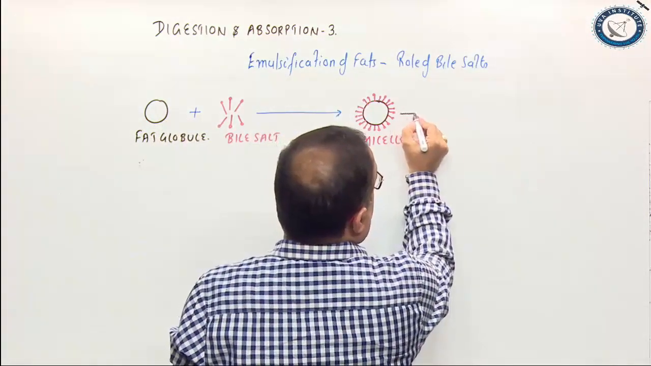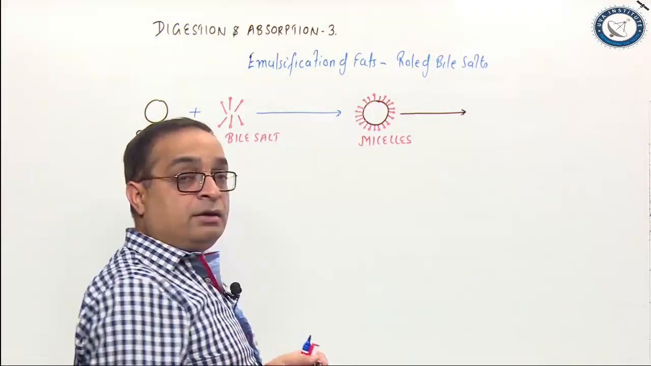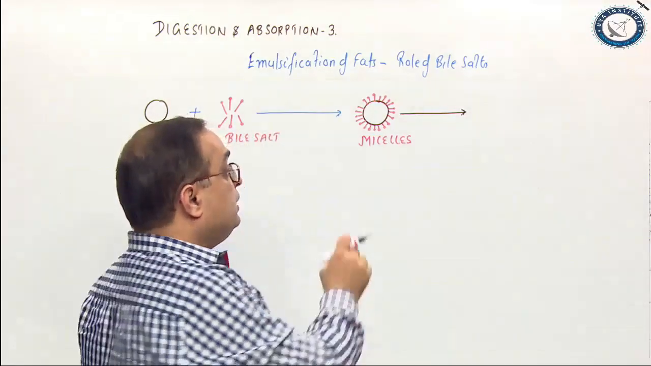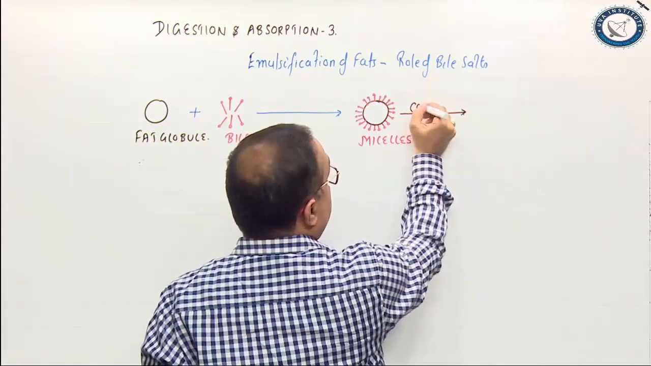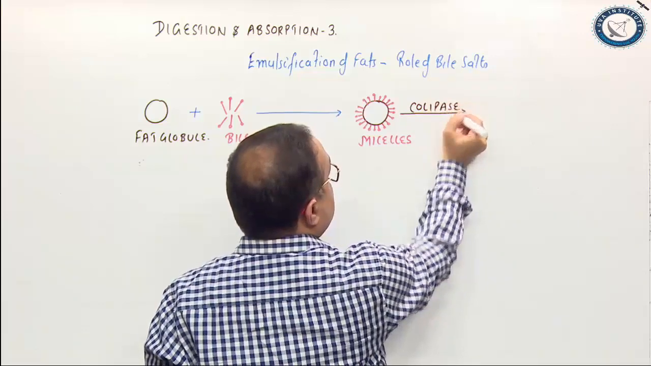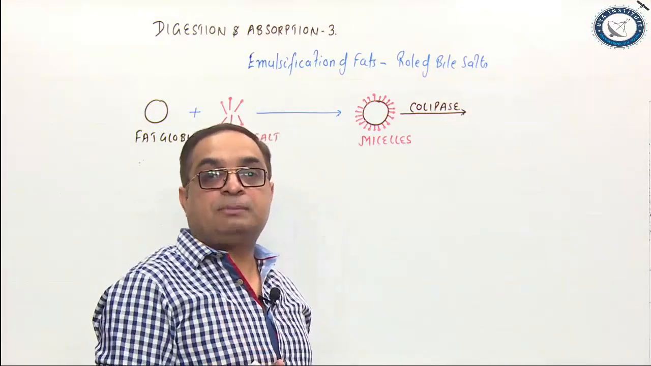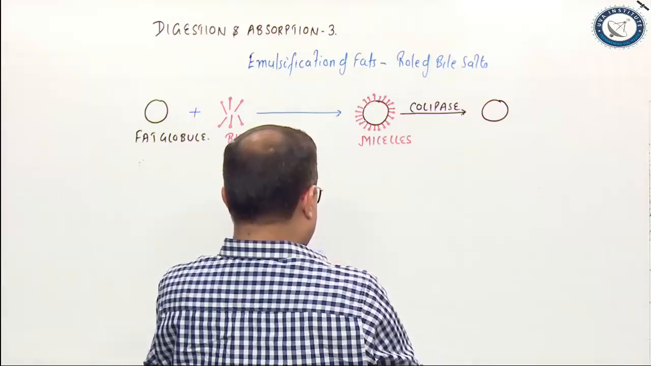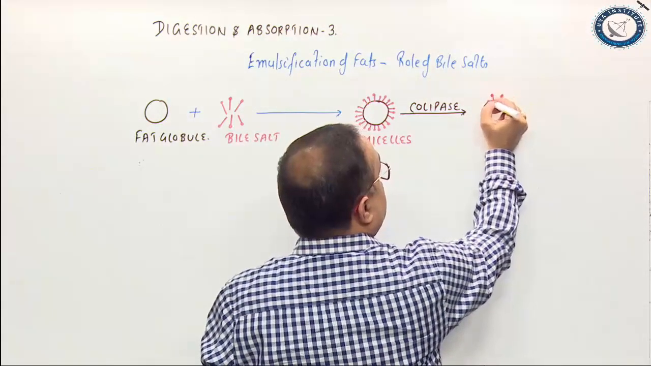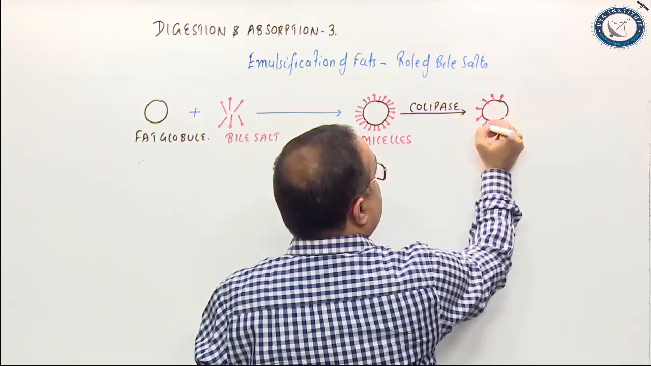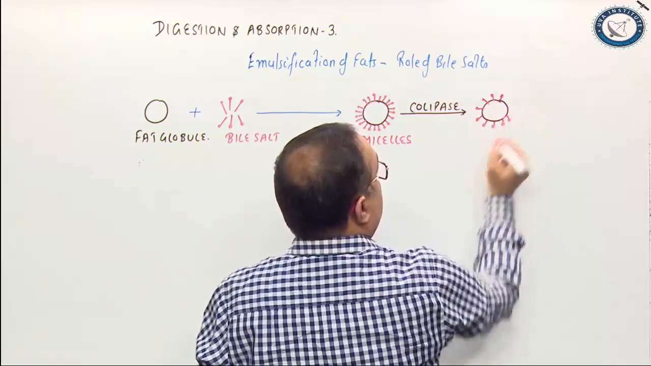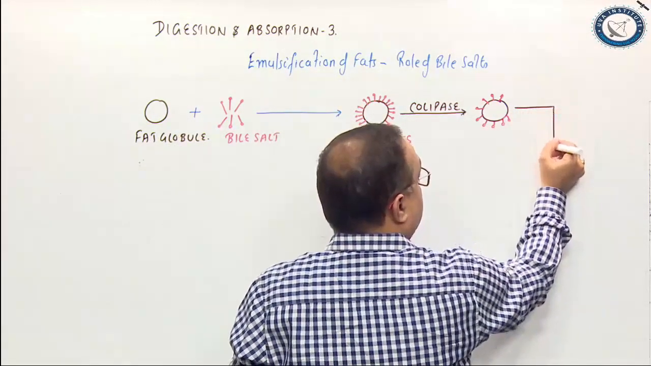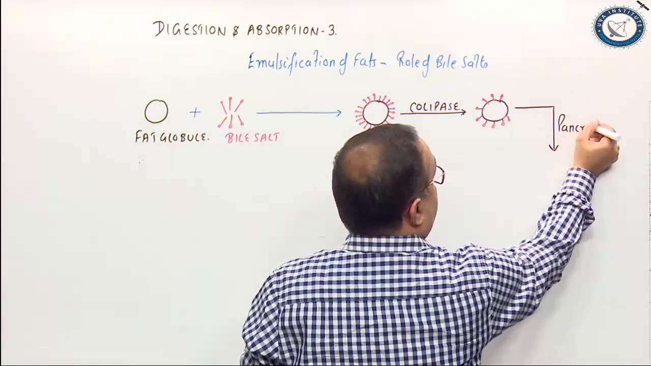Because the bile salts have formed a layer around the fat globule, they have complicated the process of fat digestion. So, we need to remove a little bit of bile salts from here, and that role is played by colipase enzyme. Colipase enzyme is also present in pancreatic juice. So, what will colipase do? It will remove some of the bile salts, and it will make some space for the action of the most important fat digesting enzyme, that is pancreatic lipase. So, this is emulsified fat.